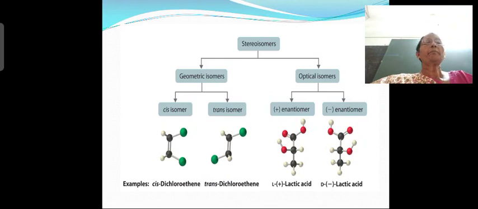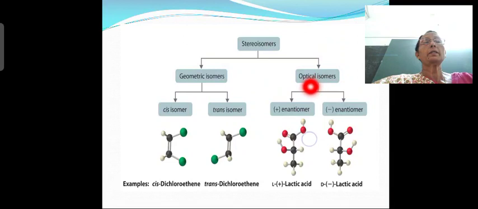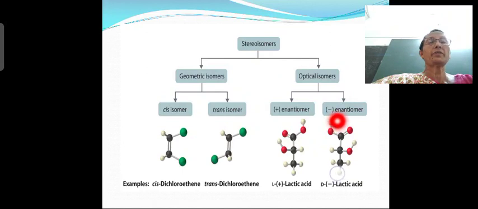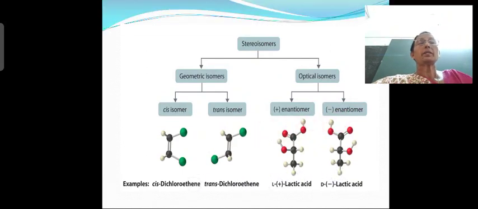Next slide, stereoisomers, geometric isomers classification, and then optical isomers. Geometric isomers are further classified into two types, cis and trans isomers. Optical isomers are further classified into two types, positive enantiomer and negative enantiomer. Examples are also given.